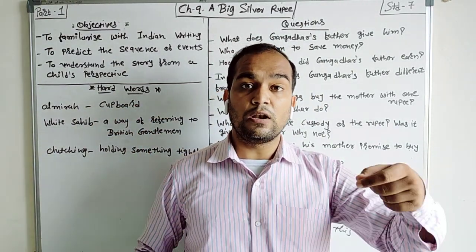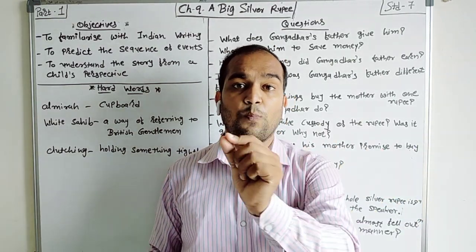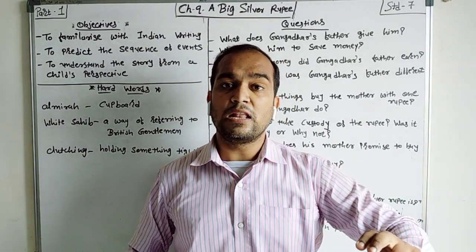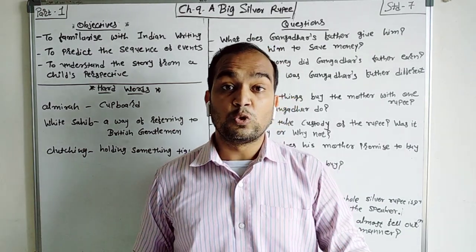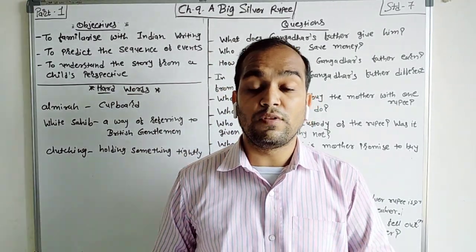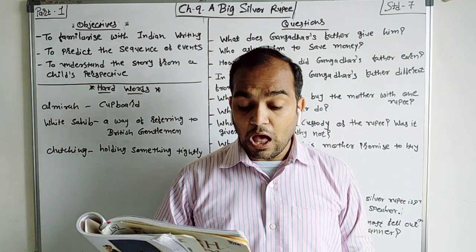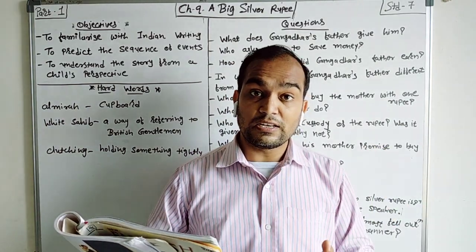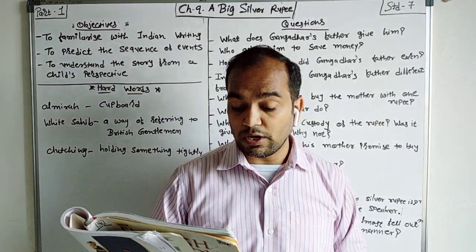And if he gives the money, then afterwards we also give the calculation of that money. Okay, father, you gave me 10 rupees, this much I have to pay at such and such a place, and this is the remaining money with me. So we also give the calculation of this money. Now a rupee was big money in those days. See, I told you, a rupee is big money in those days.